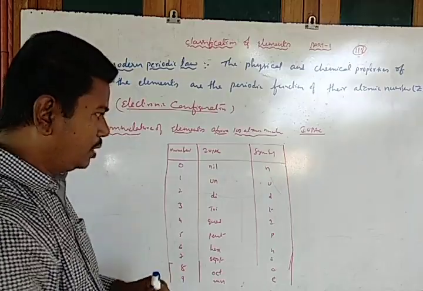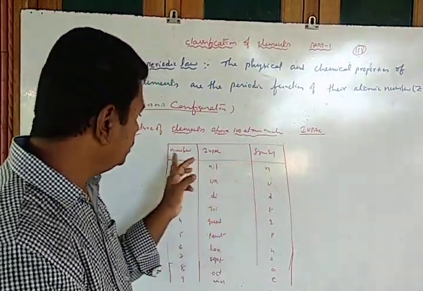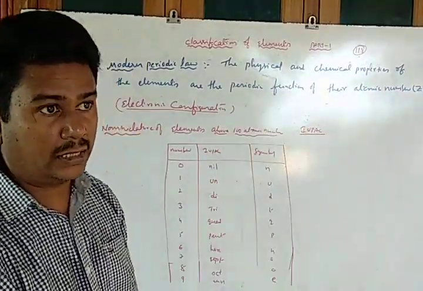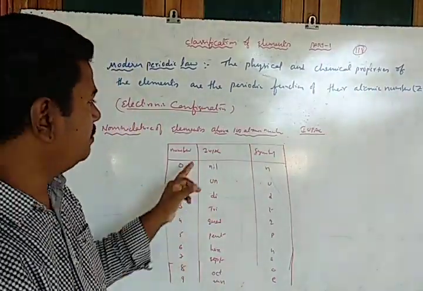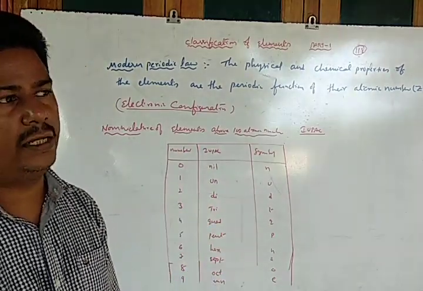This is the IUPAC nomenclature symbol. That means if the atomic number is more than 100, the element will be represented with the IUPAC name. Why was this arranged?